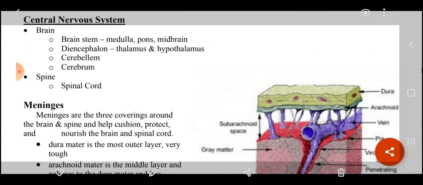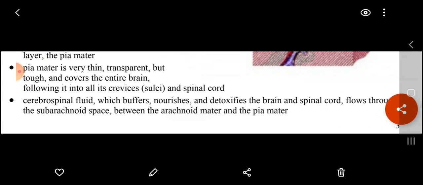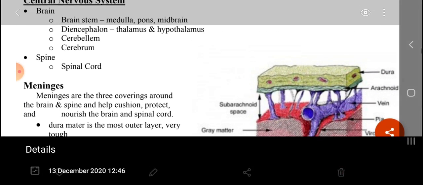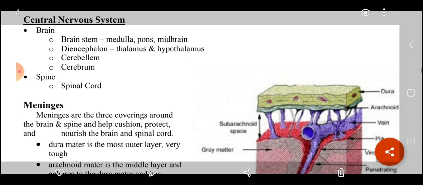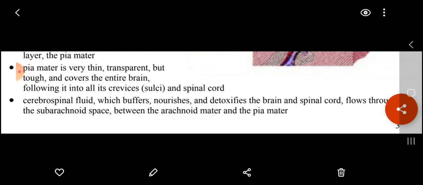The dura mater is the outermost layer and it is very tough. The arachnoid mater is the middle layer. The pia mater is very thin and transparent, but it is very tough and covers the entire brain, following the brain into its crevices, which are called sulci, and the spinal cord.